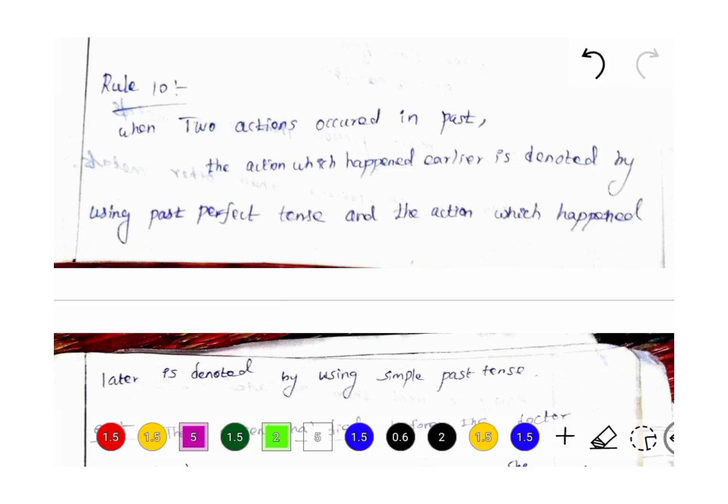This rule number 10 says the action occurring in the past, but we talk about the action in the present. So earlier action we should mention in perfect tense and later action we should mention in past tense.